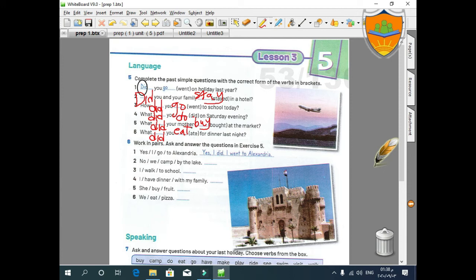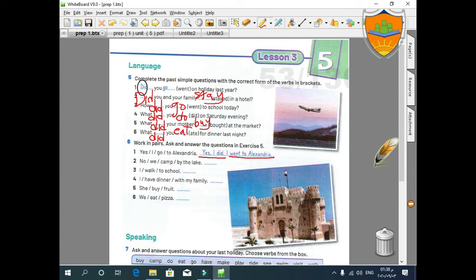Here, you can work in pairs, making these questions. It's very easy. Yes, I go to Alexandria. So I have to connect these parts to make an answer. Yes, I did. I went to Alexandria. Here, yes, I did, is a short answer. Yes, I went to Alexandria is a complete answer.